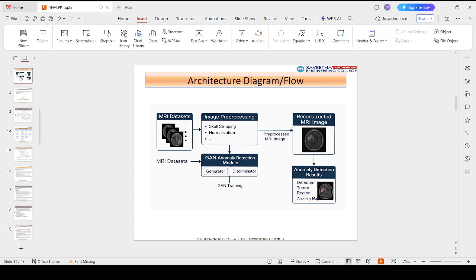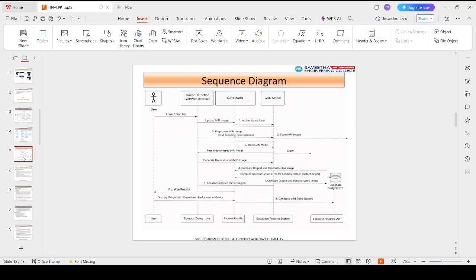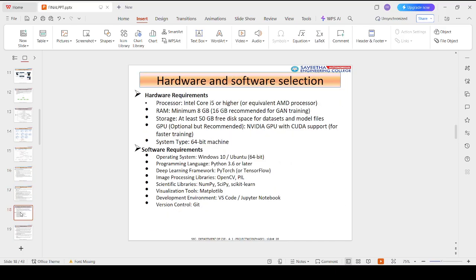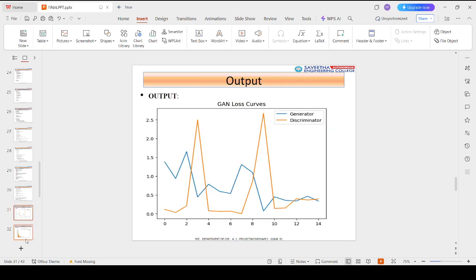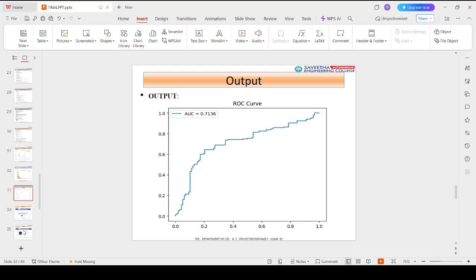For training, labeled MRI images are used, binary cross entropy loss is applied, and the weights are updated via backpropagation. For output, we used a sigmoid function that produces a probability between 0 and 1.